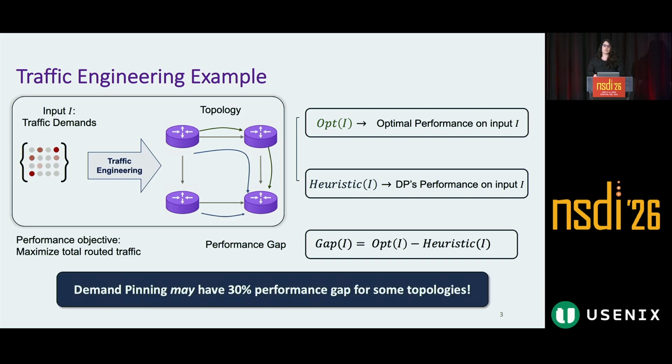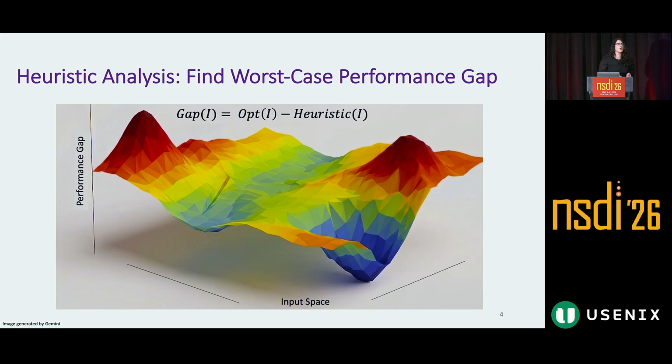Prior work shows that demand pinning may have a 30% performance gap on some topologies. That means that Azure had to tolerate a 30% performance gap on some of its inputs, which is a lot. Consequently, we're interested in systematically analyzing the worst-case scenarios of a heuristic.